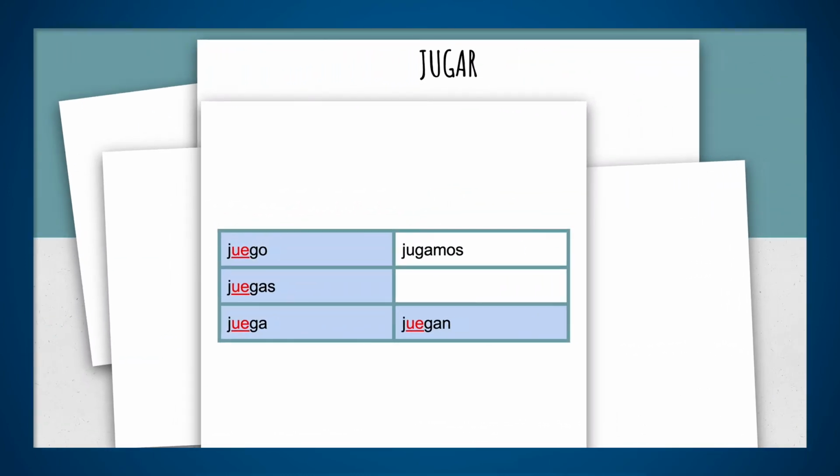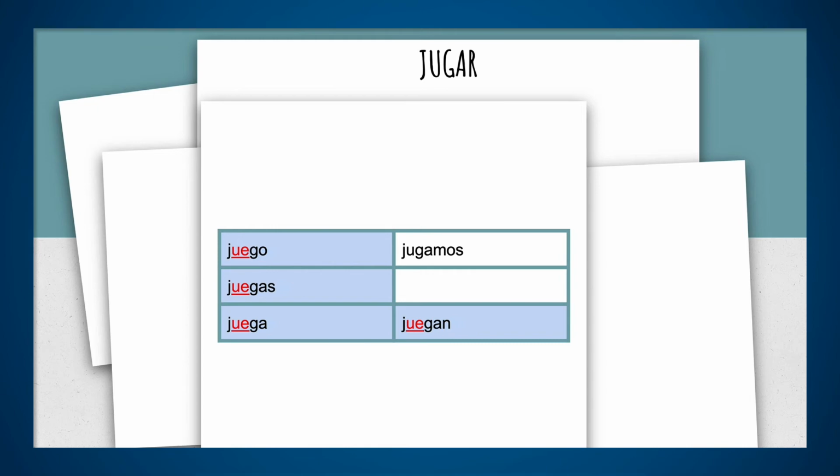Now we got jugar. Jugar is an irregular verb. Jugar means to play. Notice that when we talked about tocar in one of the first video lectures, tocar means to play an instrument or to touch. But jugar means to play also, but it's to play a game, a video game, or to play a sport.